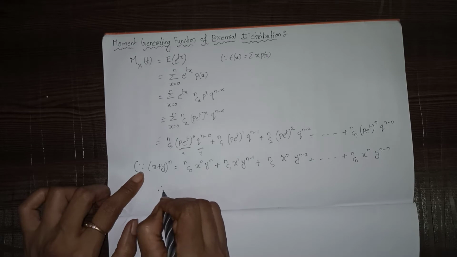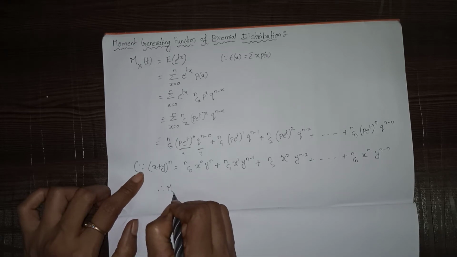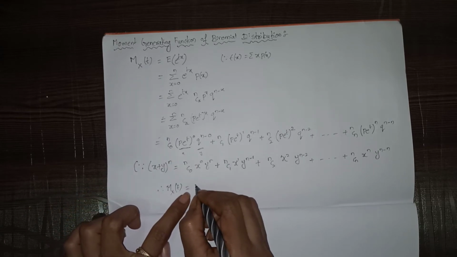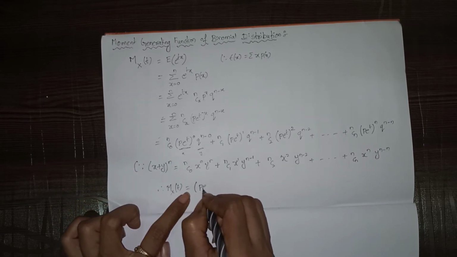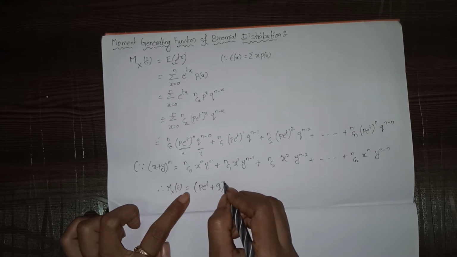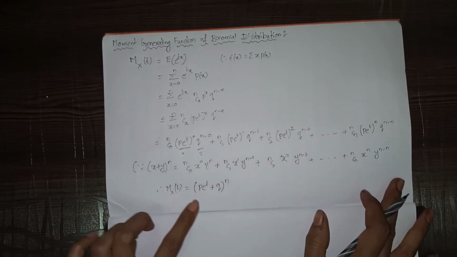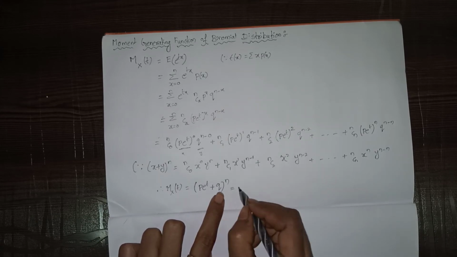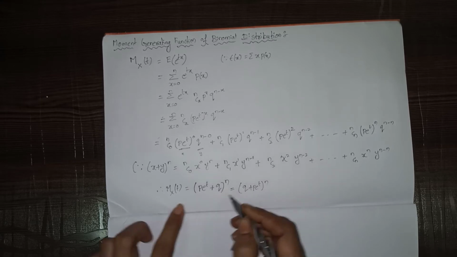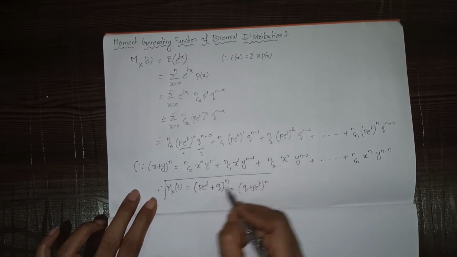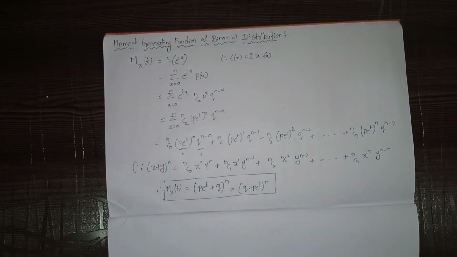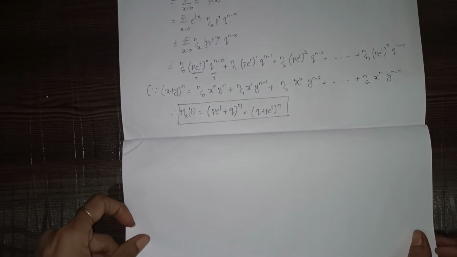So therefore Mx(t) equals (p into e power t plus q) whole power n. We can also write this as (q plus p into e power t) whole power n. Okay, so this is the formula for Mx(t) in the binomial distribution. Now we have to calculate the mean and variance.